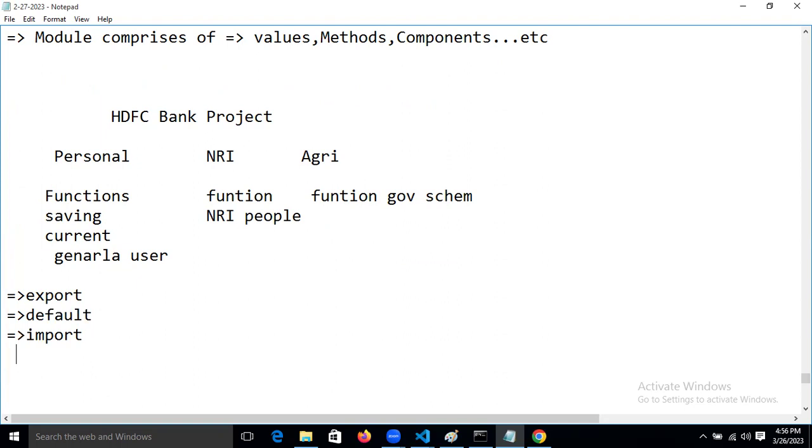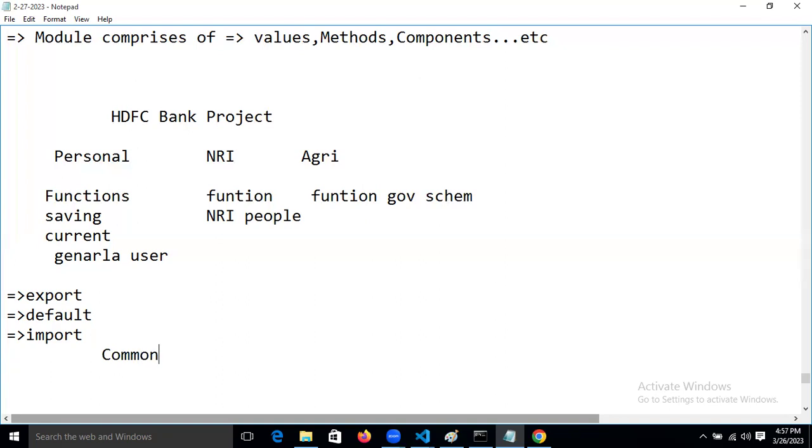But the thing is, how are we achieving these things in TypeScript? Internally, some tools are helping. Don't worry about that. I'm not going to install those tools, because we are already using Node.js, and in Node.js these tools are there internally.